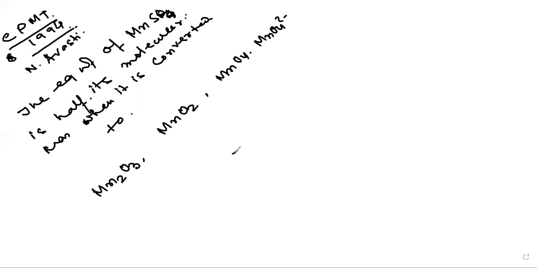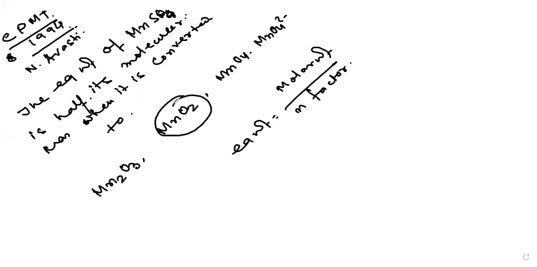So absolutely easy. We know that equivalent weight is equal to molar weight divided by n factor. So in the case in which the n factor is 2, that is the answer. I think this is the answer. Why? Because you can see the oxidation number. I do not know the answer. If the person who sent me the question finds the answer is not correct, you should definitely give me a call or send a text SMS.